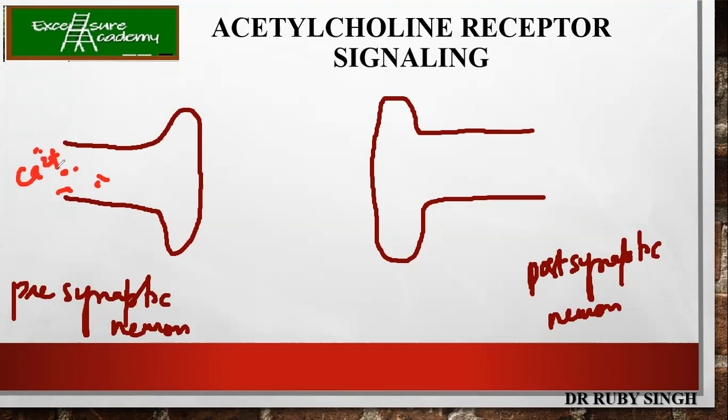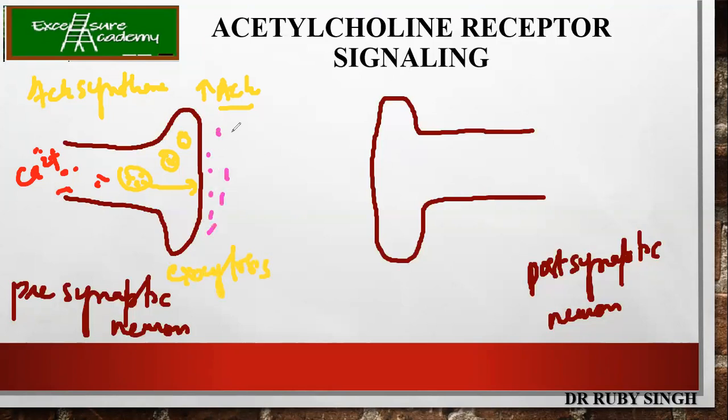This calcium results in the activation of the enzyme called acetylcholine synthase. This synthase will result in an increase of acetylcholine. This acetylcholine is present in vesicles which will go and fuse with the plasma membrane of the presynaptic neuron through exocytosis, right? Now it is being released over here.